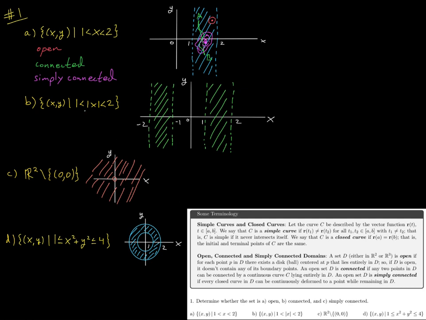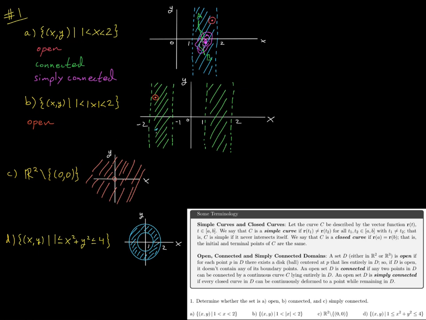All right, the definition is essentially the same as in A, except now we have absolute values around x, and so now we're going to get two bands here. And so is this set open? And the answer there would be yes, for really the exact same reasons we gave above. Any point you choose in the set, no matter how close you are to the boundary, it's always going to be possible to find a disk centered at that point that will lie entirely in your set. So this is open.